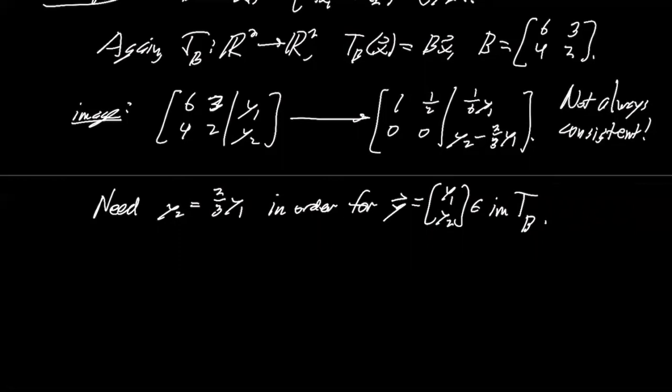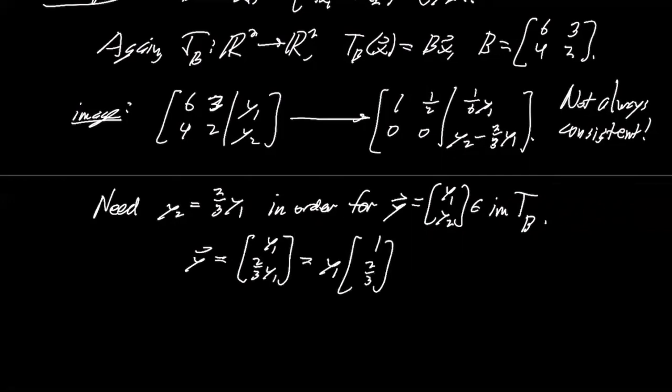Another way to think about this is you would need y to equal y1, 2/3 y1, which is y1 times the vector 1, 2/3.